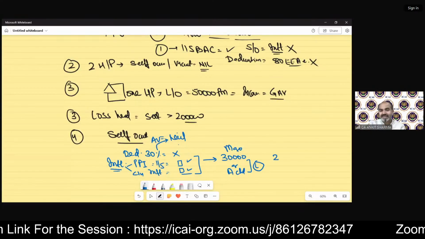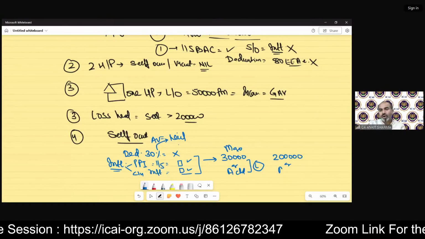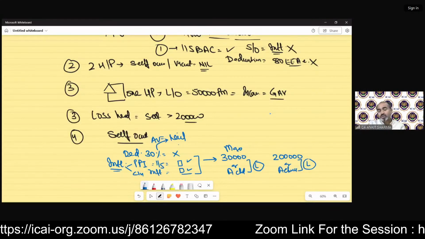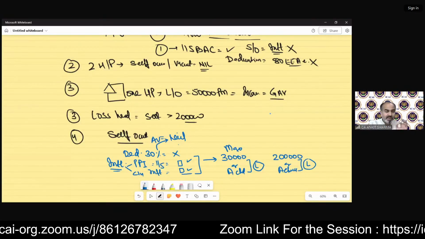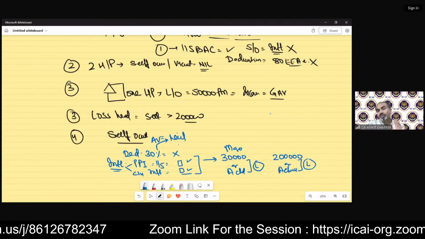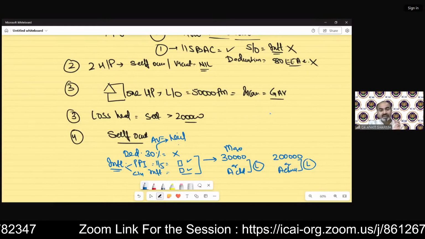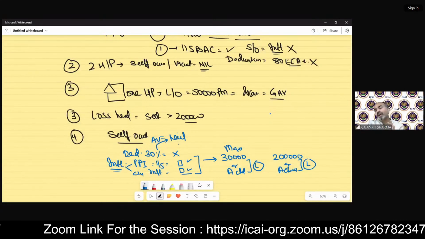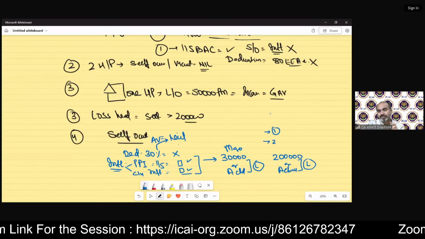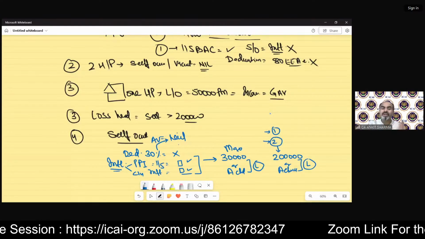Or in certain case, it can exceed up to rupees 2 lakh or actual interest, whichever is lower. So when you are solving an income from house property question, you have to give specific attention to this interest provision. Because in case of self-occupied, the interest can be 30,000 or 2 lakh rupees if you are going to satisfy two certain conditions. Then it will be increased to this value. Otherwise, it will remain only 30,000.